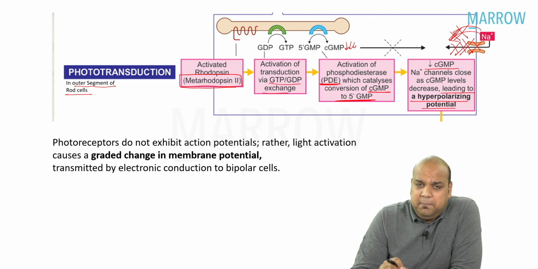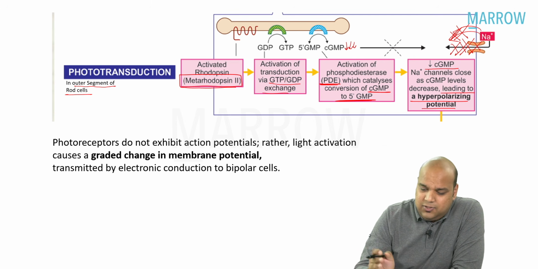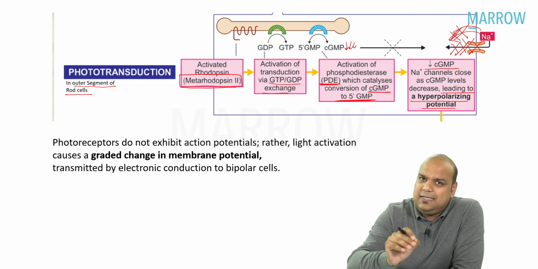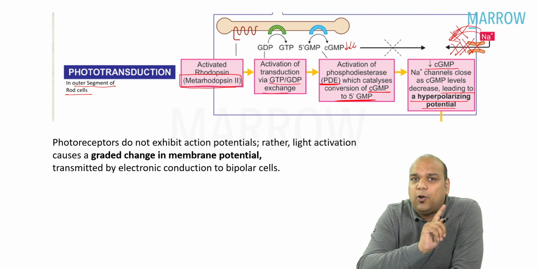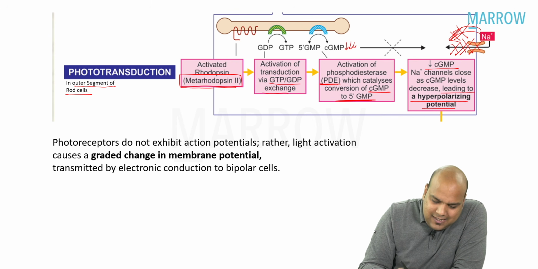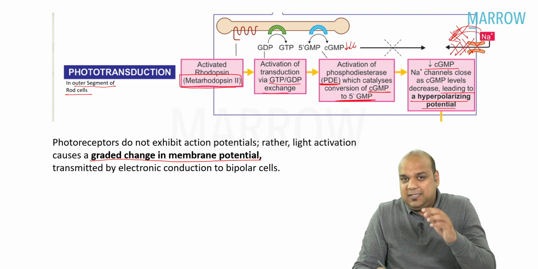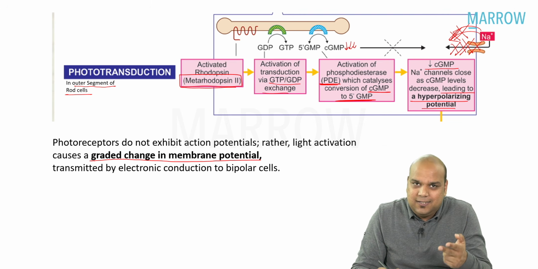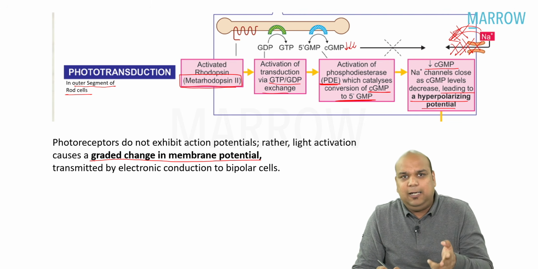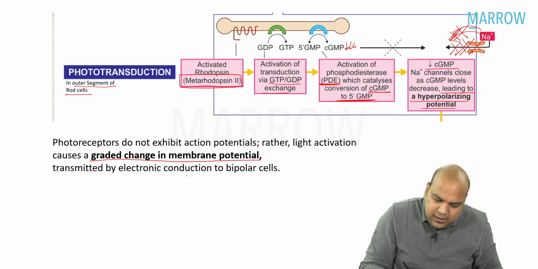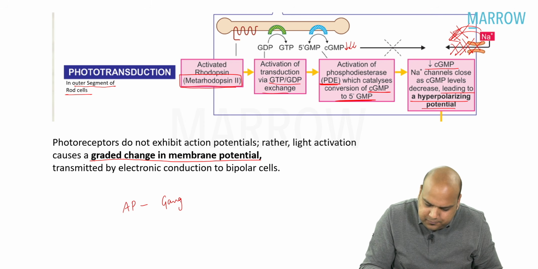Please remember, this hyperpolarizing potential generated due to decreased cGMP levels in the rod cells and the cone cells is not an action potential. This is a graded potential, a graded change in membrane potential, which is conducted to bipolar cells, then conducted to ganglion cells, and action potential is actually produced in ganglion cells.